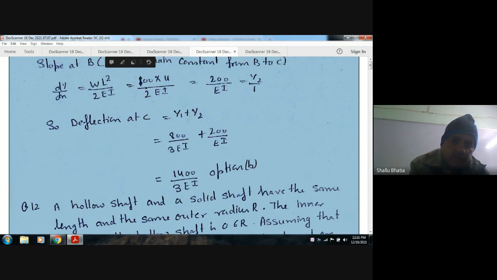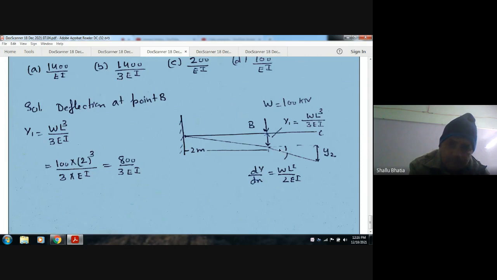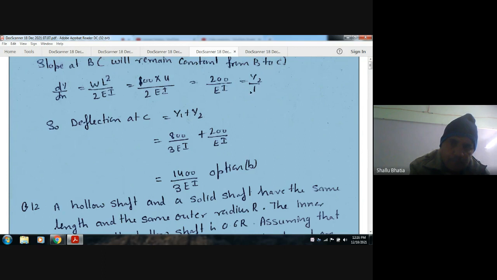So W is 100 into 4, and L is 2. So this is the slope, and this slope is equal to tan theta, which is y2 divided by this one. So it is equal to y2 by 1, so y2 is equal to 200 by EI.